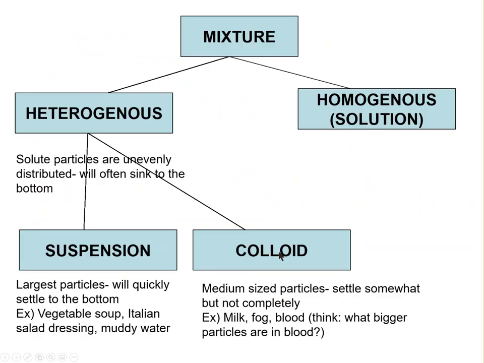All right. So there's actually two types of heterogeneous mixtures as well. If you're a heterogeneous mixture, you could either be a suspension or a colloid. The thing that depends on whether you're a suspension or a colloid is the particle size. So if the particles are their largest possible size, you'll have a suspension, and the particles will quickly settle to the bottom. Think things like vegetable soup or Italian dressing or muddy water.